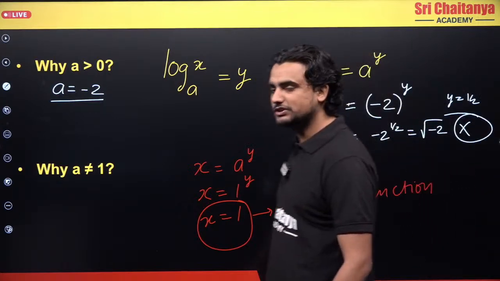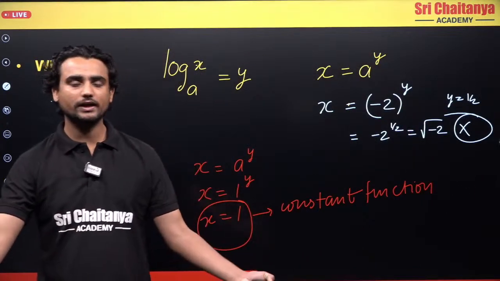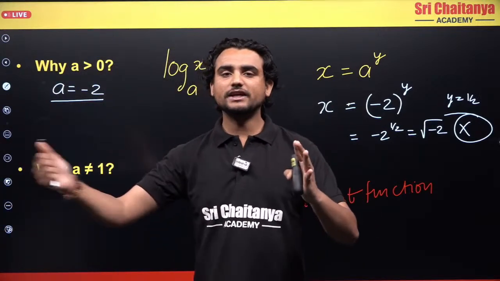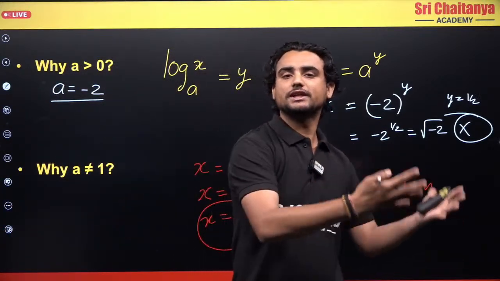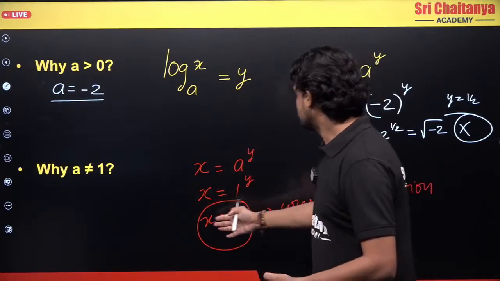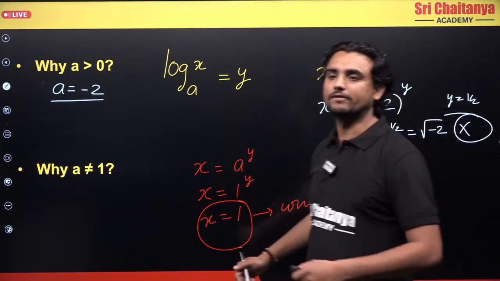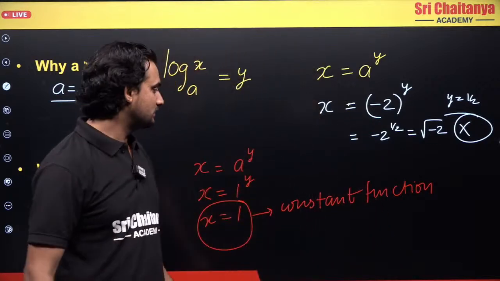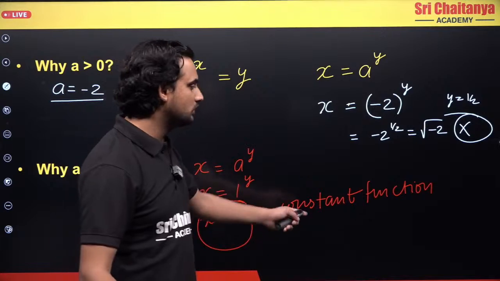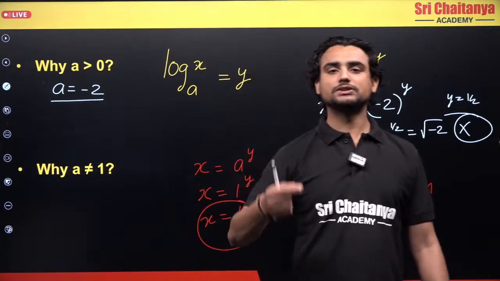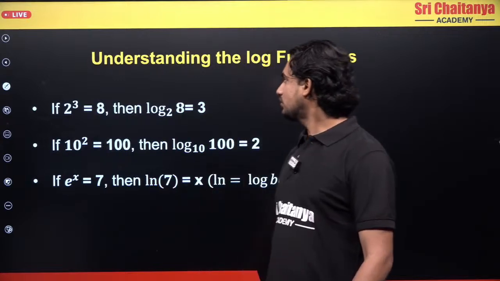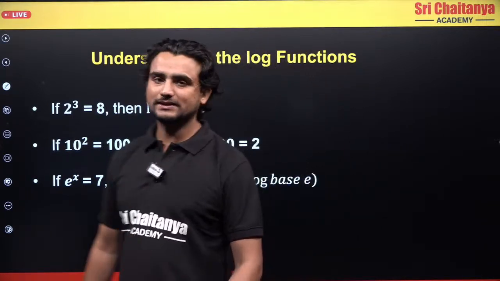So what is a constant function? A constant function is something which doesn't change. Let's suppose I have a machine and I change the input values, my output is not changing, it is constant. So this is what we call a constant function. Since we are learning log functions, this is a constant function, and that is why these two conditions are put on this. Clear? So let's understand the log functions.